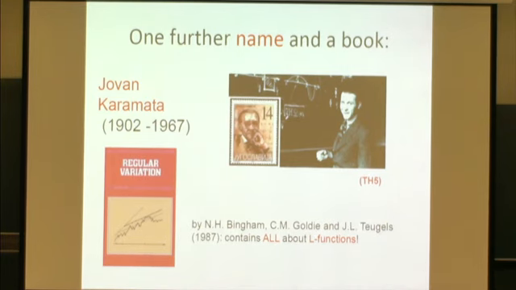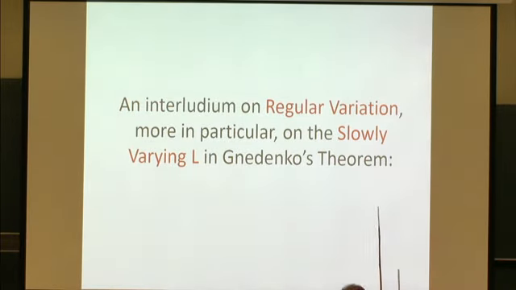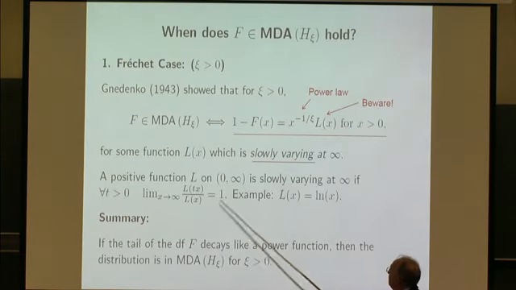This is the name of Jovan Karamata, a Serbian mathematician who really worked out the theory of regular variation. This is in the book by Bingham, Goldie, and Teugels. And he worked out this theory of these functions L. You can say, well, how can one really write now, in modern times, a whole book about these functions?